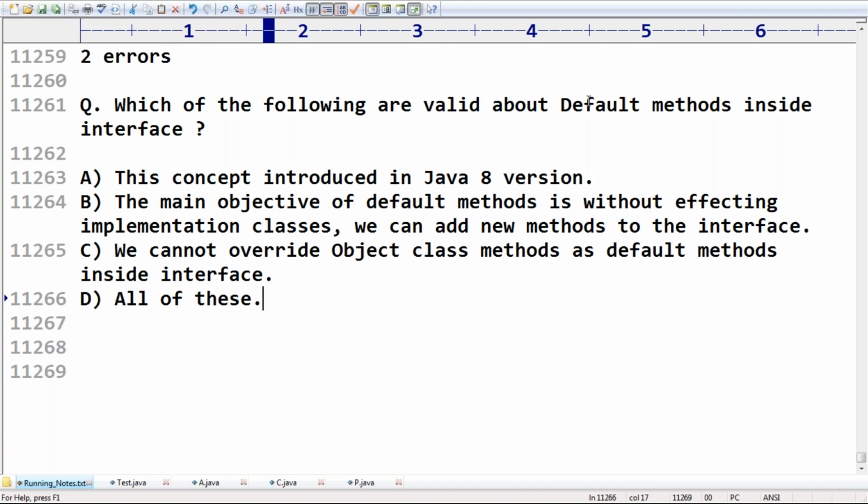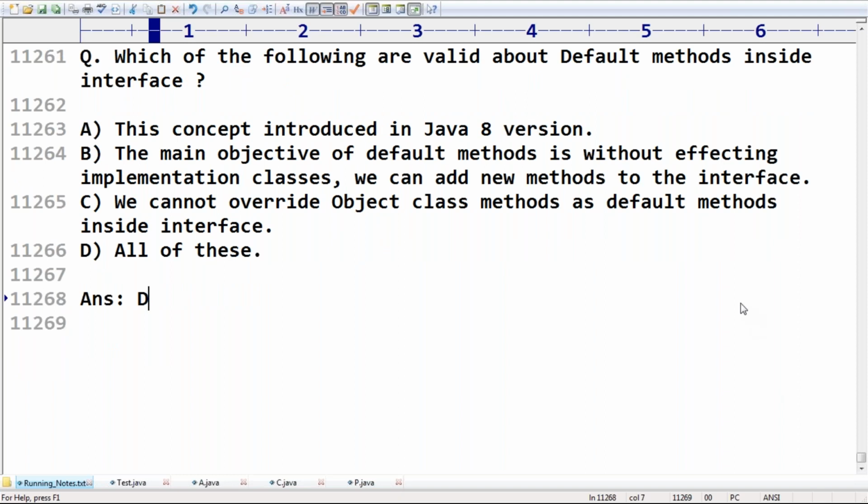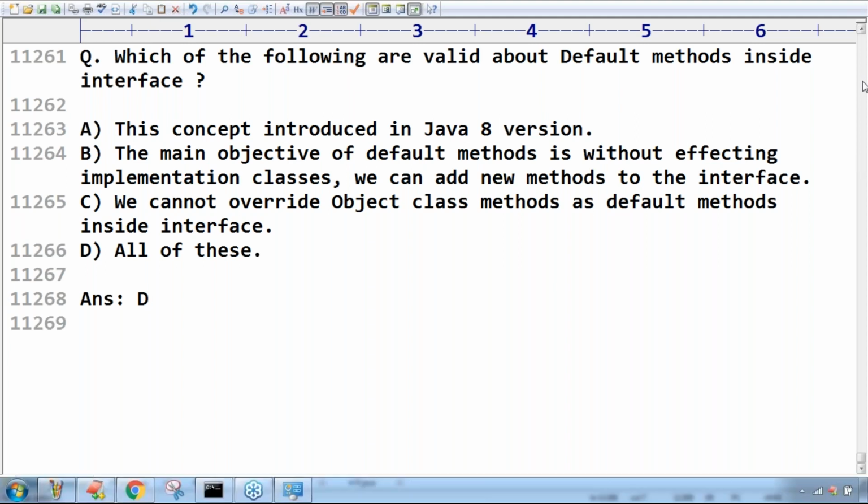Fourth one, all of these. What may be the answer? Which of the following are valid about the default methods inside an interface? Sir, the answer should be all of these, whatever we covered. This is the simple conclusion. Right, sir. Still, there are some more things. In the next session, I will continue.